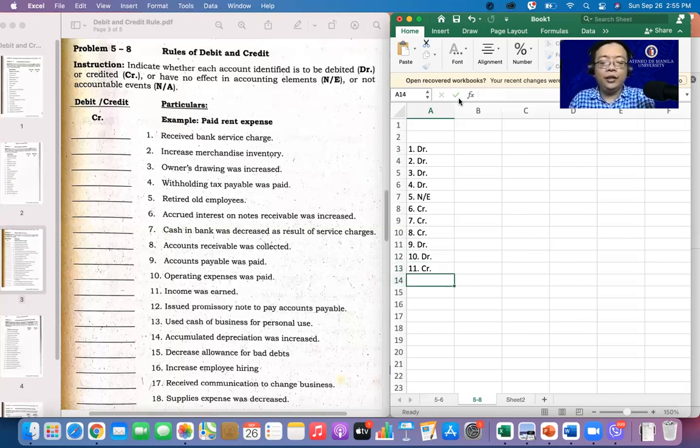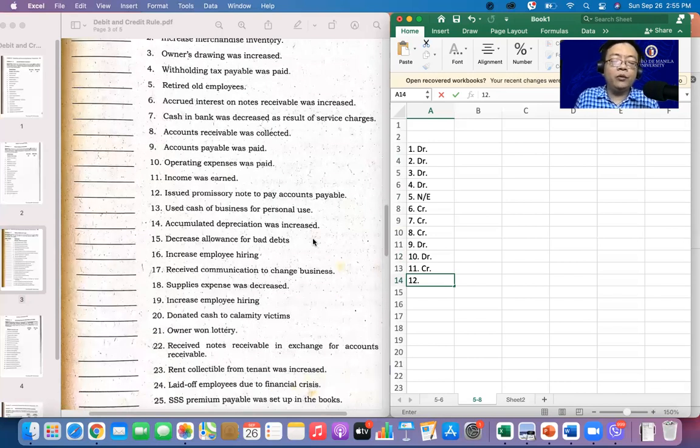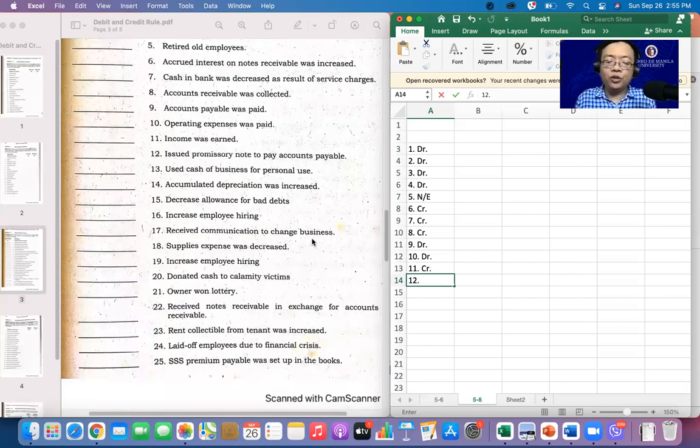Naintindihan ha? Hopefully, hindi mabilis, no? Number 12, issued promissory note to pay accounts payable. So, meaning, we will increase our notes payable because we wrote a promissory note. If we increase our notes payable, di ba? It is increase, no? Increase, we credit.